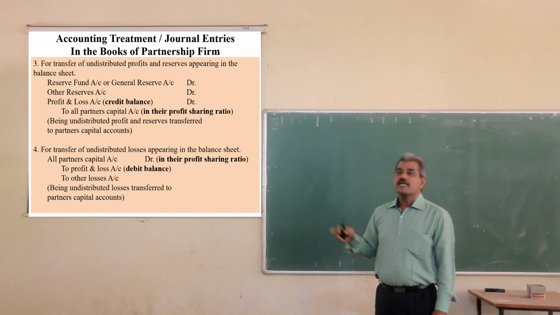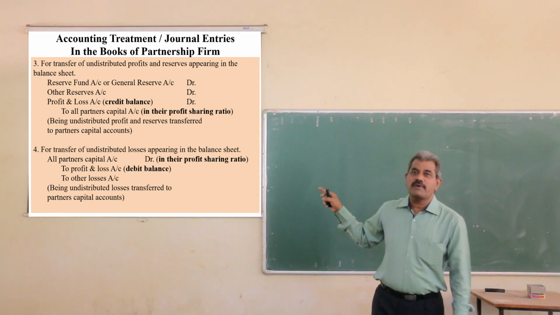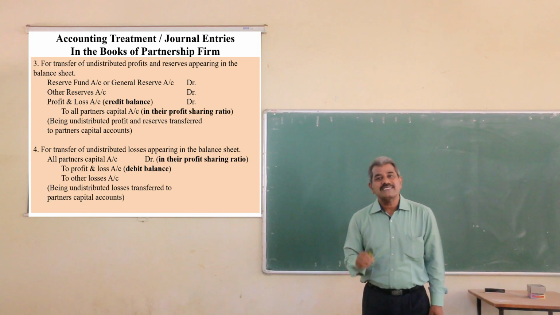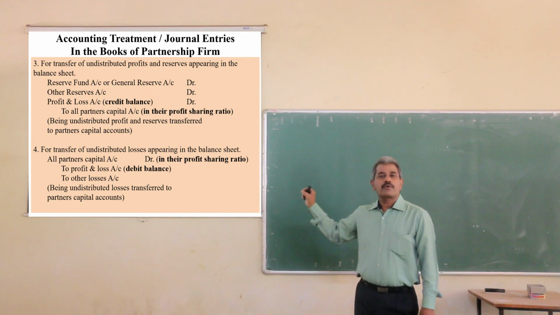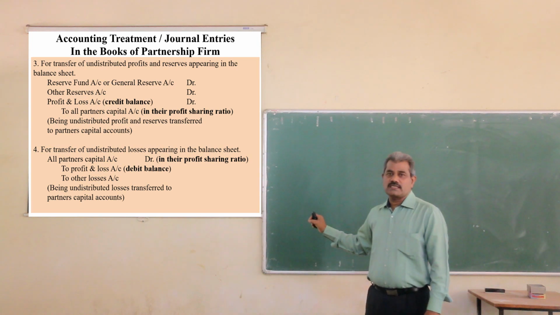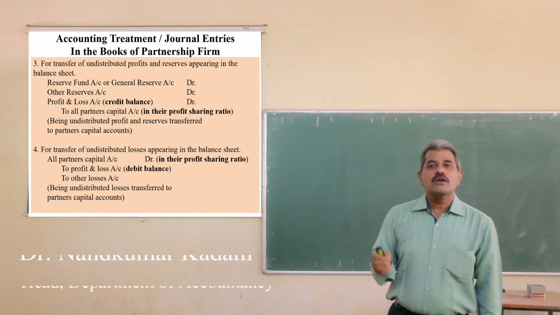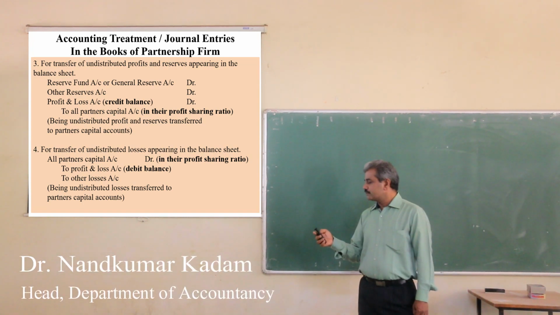In the same way, if there is any loss shown in the balance sheet, it should also be transferred to the partners' capital accounts. For this purpose, the entry is passed as partners' capital accounts debit to profit and loss account and other losses accounts. These losses are also distributed between the partners in their profit sharing ratio.